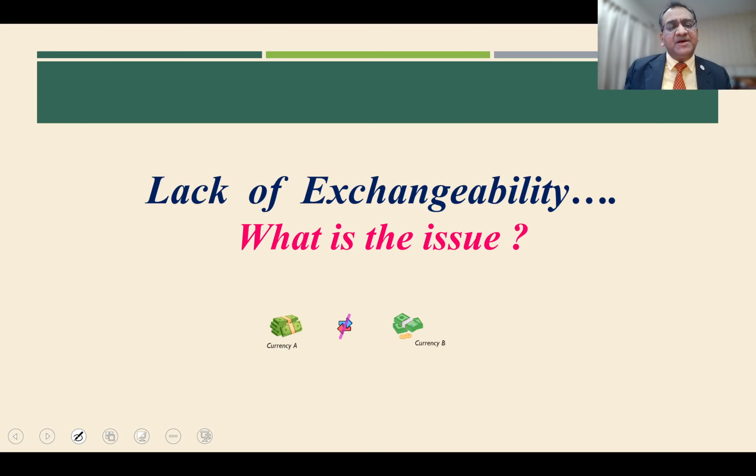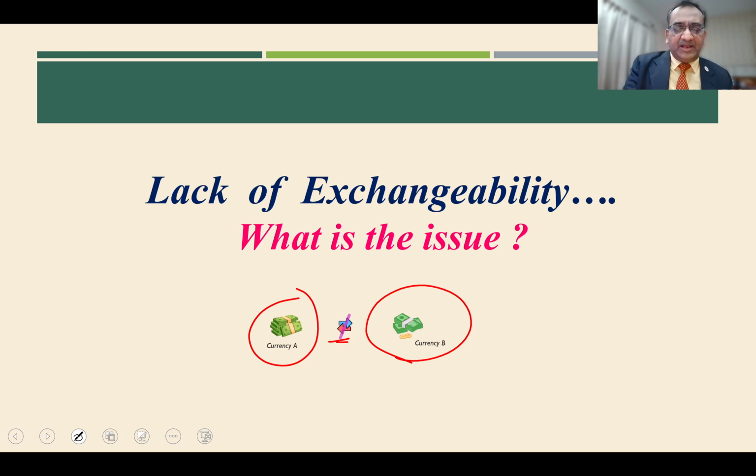But then, with that said, the problem happens in situations when the two currencies are not exchangeable. How to deal with it? In our example, USD and INR are the two currencies involved.